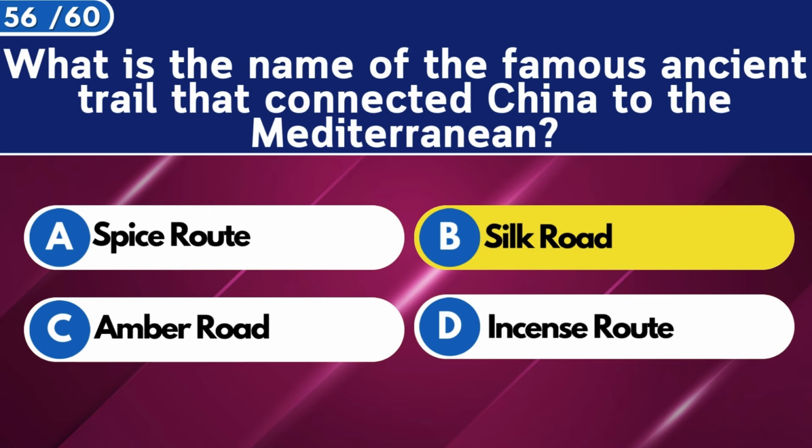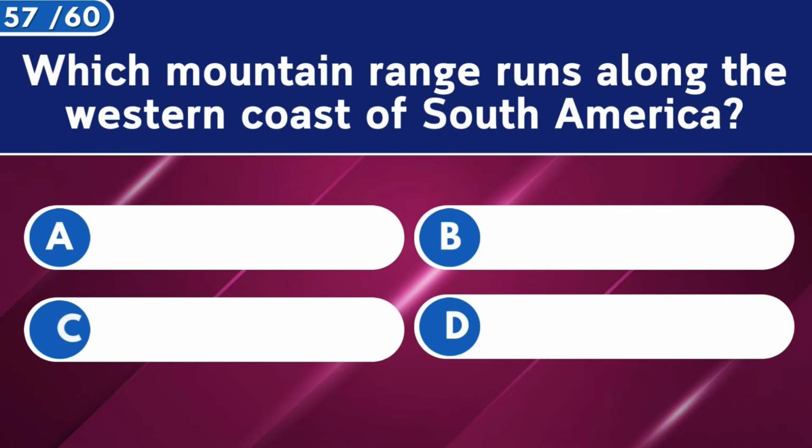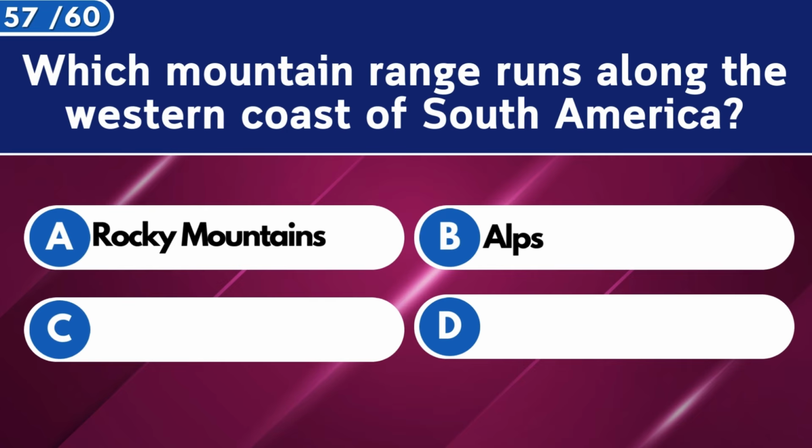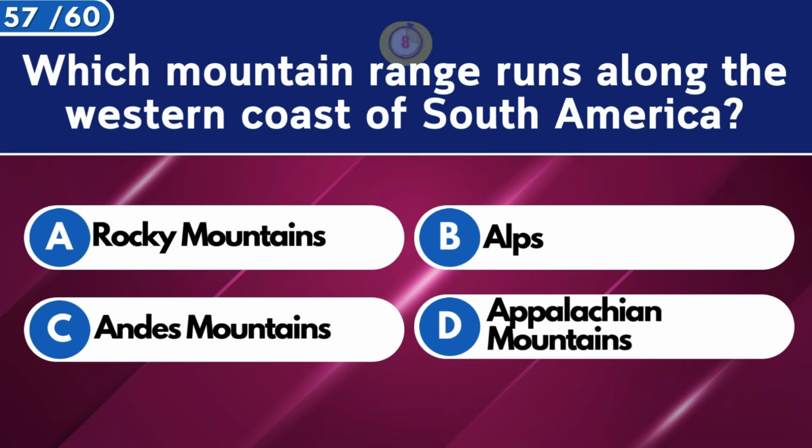The Silk Road. Which mountain range runs along the western coast of South America? The Andes mountain range.